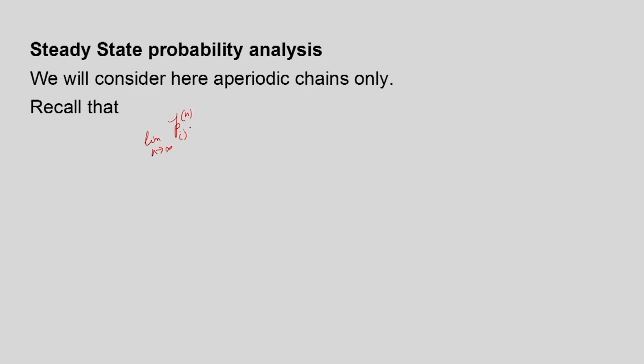Now if j is transient, then this quantity is equal to 0, and if j is recurrent, then this is equal to Fij divided by mu j. That one we have established for recurrent j. But how to find out Fij, that we will derive now.